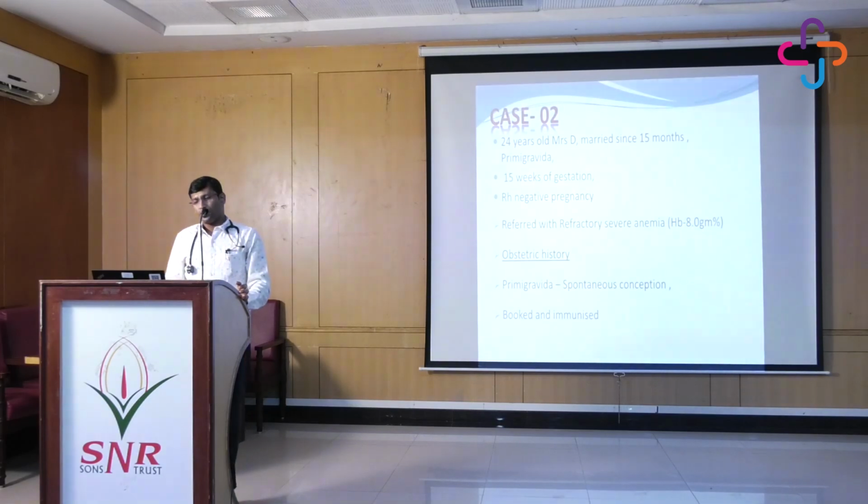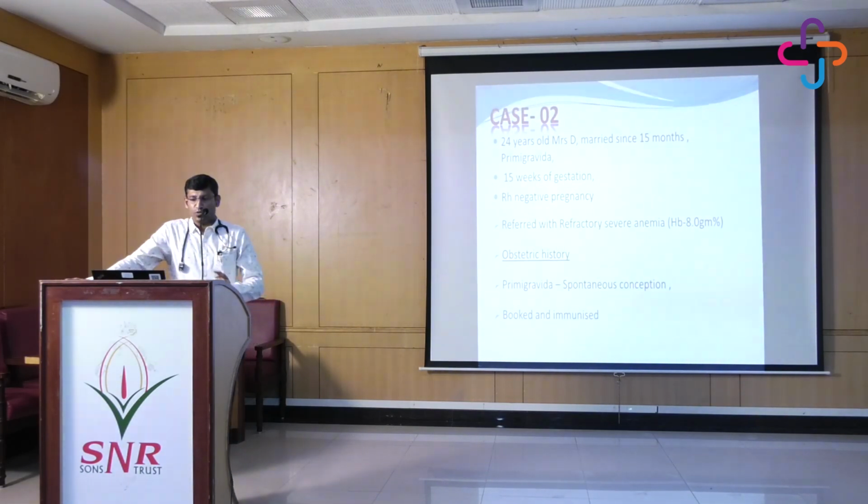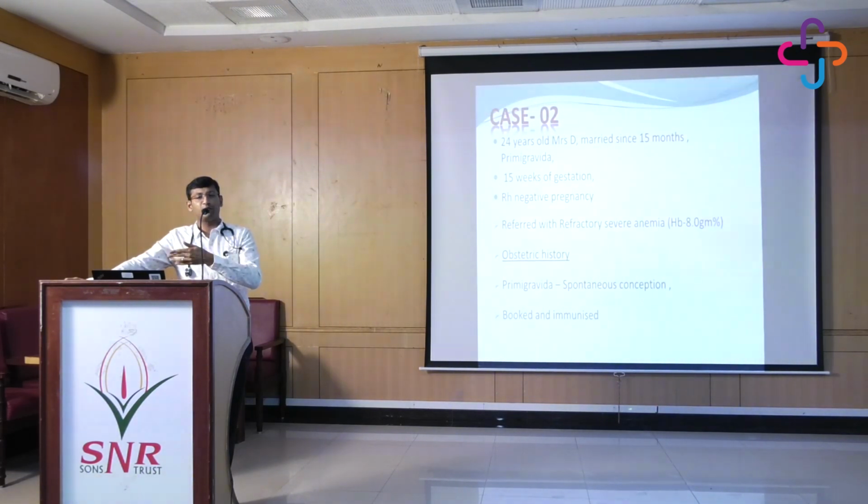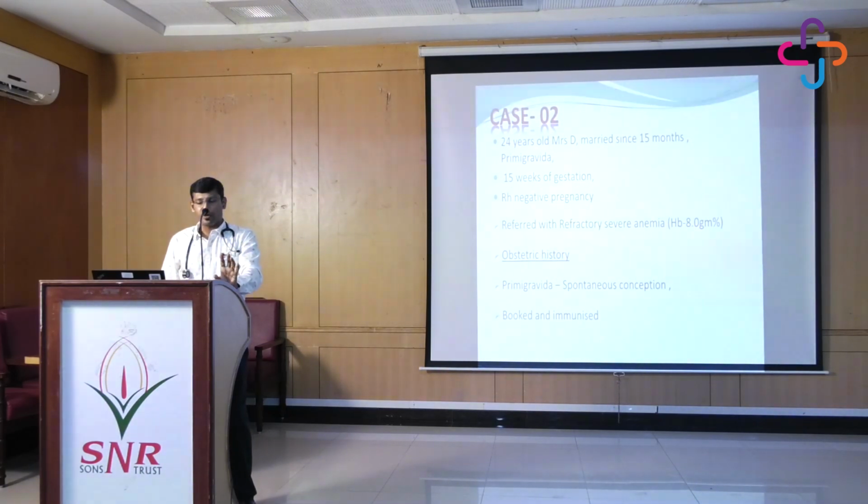So case number 2. She is a newly married, married since 15 months, 24-year-old young female, primigravida, who was basically referred for refractory anemia. That was the thing. And as we are very much aware, every patient before coming here, especially with anemia, would have been given loads of iron and B12. So this patient, with a gestation of 15 weeks, Rh negative pregnancy, was referred for refractory anemia.